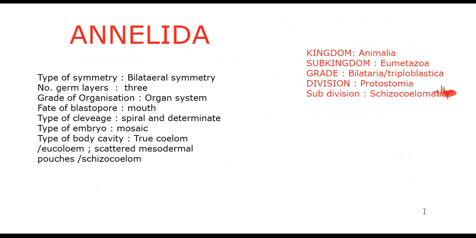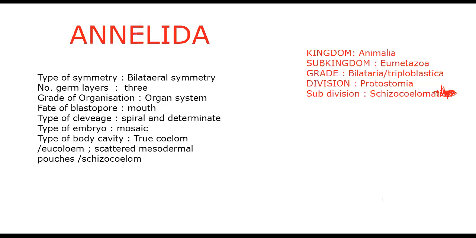If you find anything different, we will go and fill that in, that means if class-wise differences are there, we'll fill that also. So all three classes have bilateral symmetry, three germ layers, organ system grade of organization, fate of blastopore mouth, type of cleavage spiral indeterminate, type of embryo mosaic, and type of body cavity true coelom, and that coelom is formed by the scattered mesodermal pouches.